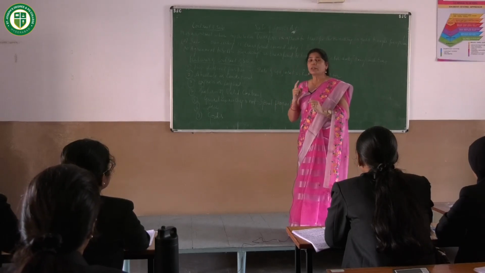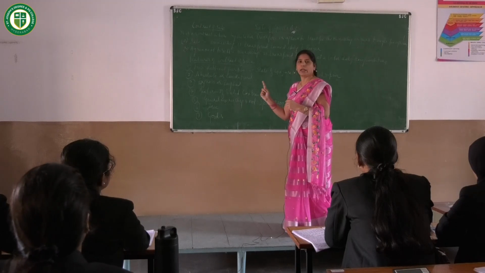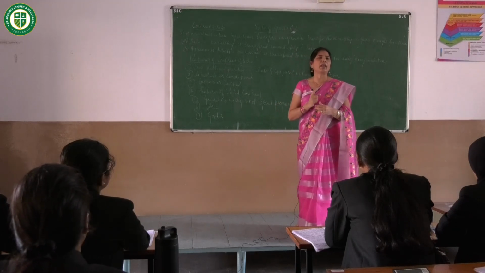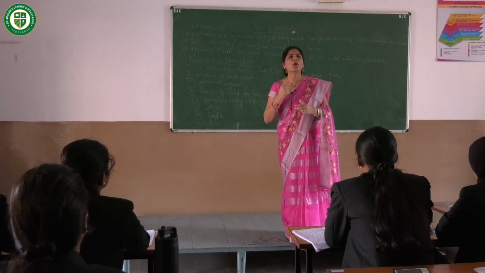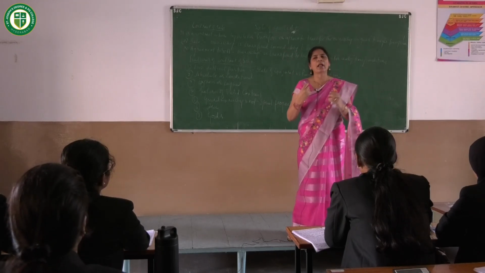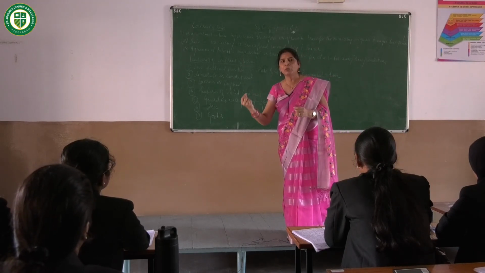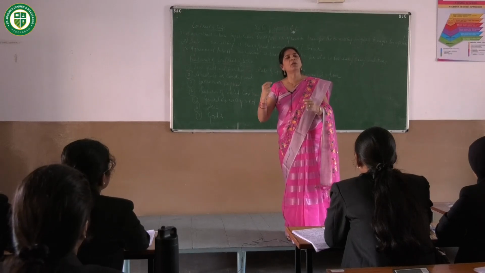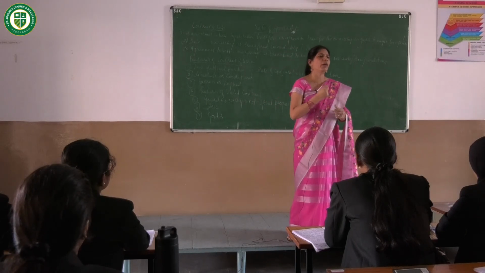Now coming to the second feature of contract of sale, that is contract of sale can be either absolute or conditional. As I already said, sale means where the buyer will become the owner immediately, and agreement to sell means where the buyer will become the owner at a later time subject to certain conditions to be fulfilled thereafter.